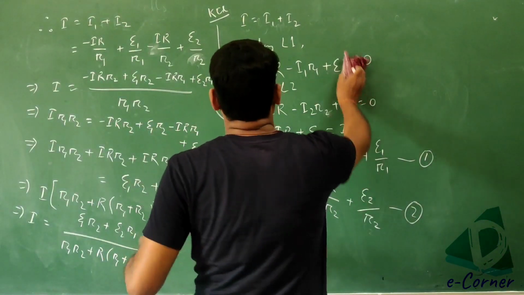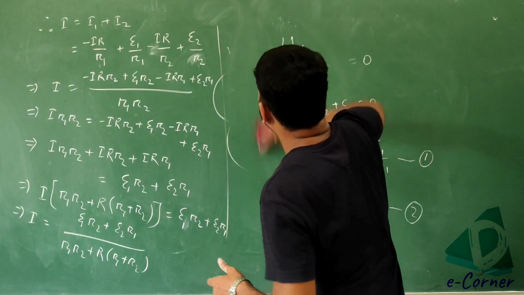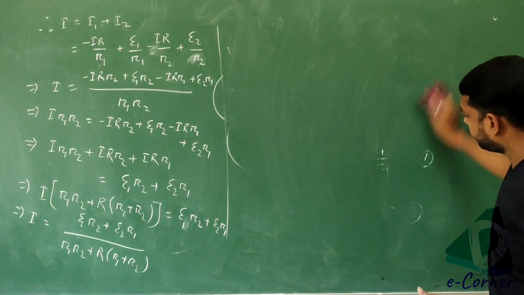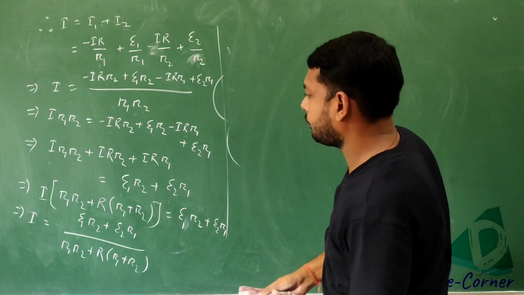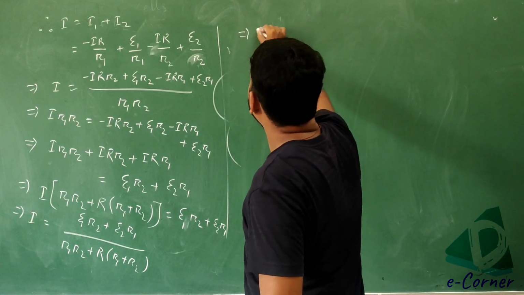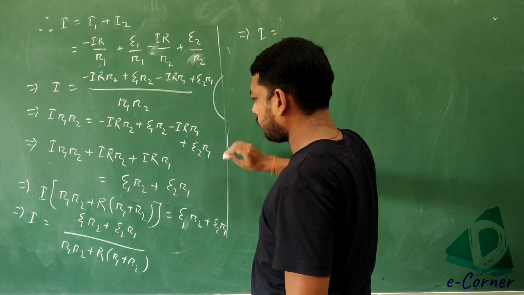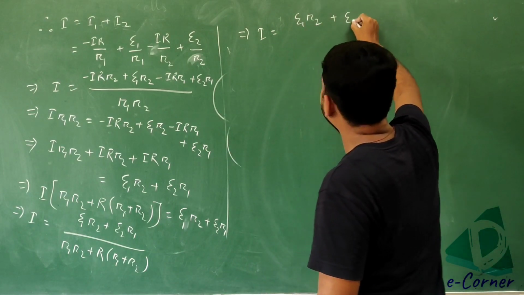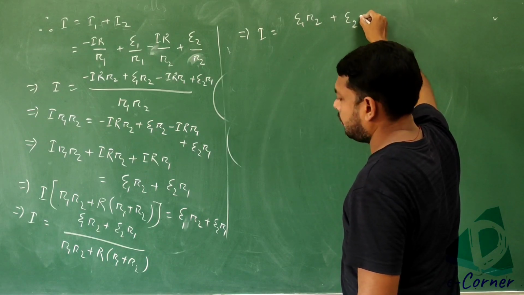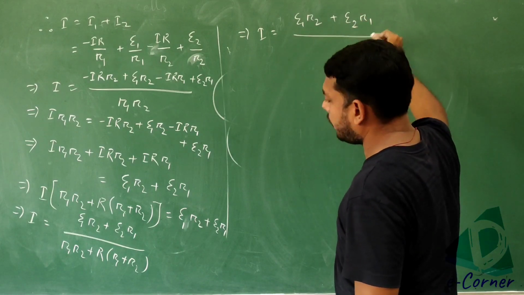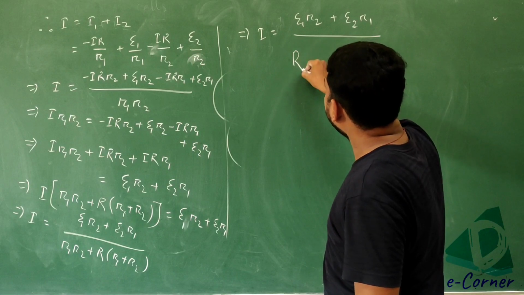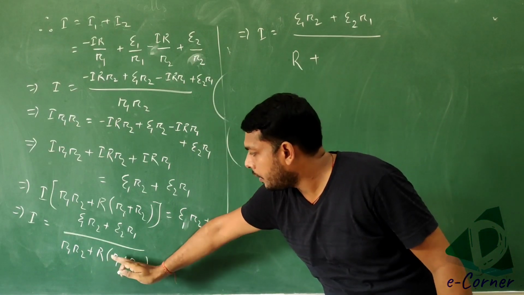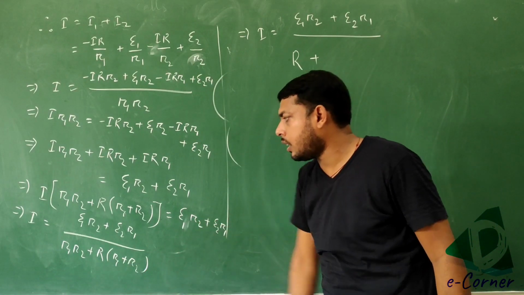Again we will write that implies I is equal to E1 R2 plus E2 R1 divided by capital R divided by R1 plus R2.